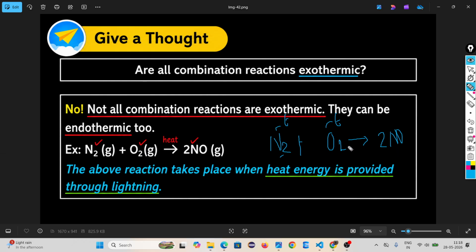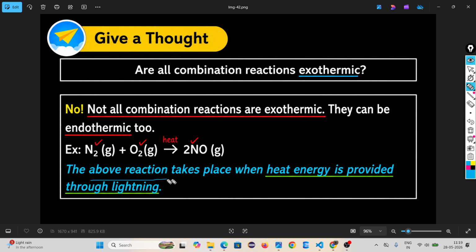Look, to do this reaction, we require heat. So look, two elements are combining with each other to form one product. That means it is a combination reaction, but heat is absorbed. So are all combination reactions exothermic? No. Here is one combination reaction which is endothermic. Do you understand?